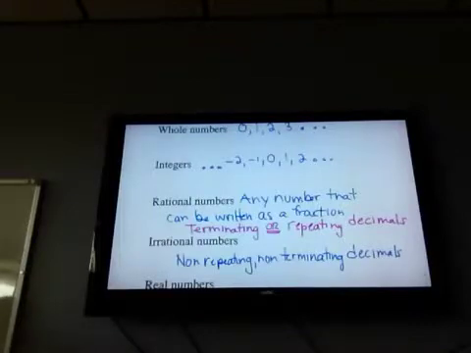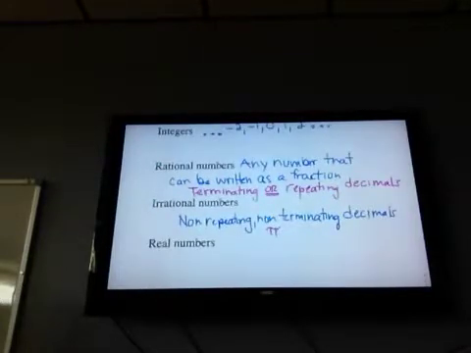An example of that would be, someone, anyone? Non-repeating, non-terminating. You know this. Think circle. Think apple, pumpkin, pecan. Yes? Pi. Pi is an example of an irrational number because it is a decimal that goes on forever that does not ever repeat or ever terminate.